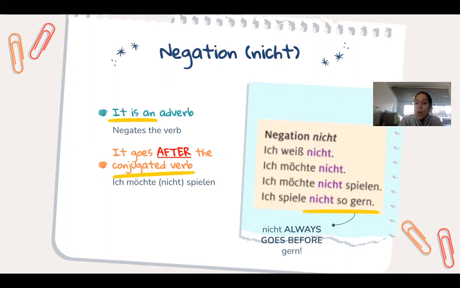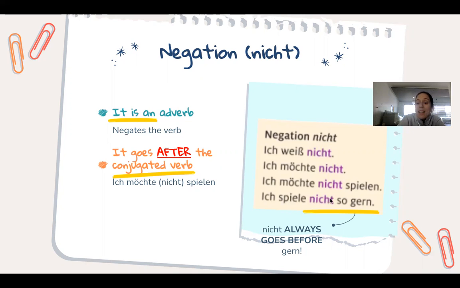But in German, it's the other way around because we already know the rule that the verb is always in the second position. The adverb will always come right after the verb. Let's see some examples. Ich weiß nicht. I do not know. Ich möchte nicht. I do not want. Ich möchte nicht spielen. I do not want to play. As you can see here, this is the conjugated verb. Nicht follows the conjugated verb, and then the verb in infinitive is sent to the very end.